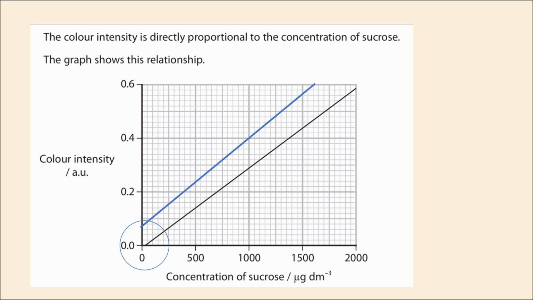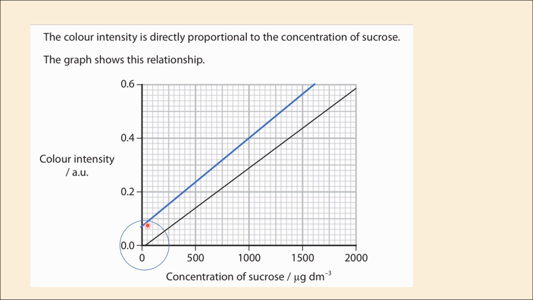And let's explore another possible scenario to consider. Suppose your graph starts from a point on the y-axis rather than the origin. This would mean that even when no sucrose solution is added, the sucrose concentration is 0, but the graph shows some color intensity. If this happens, it indicates that the machine is detecting a color product even when there shouldn't be one.